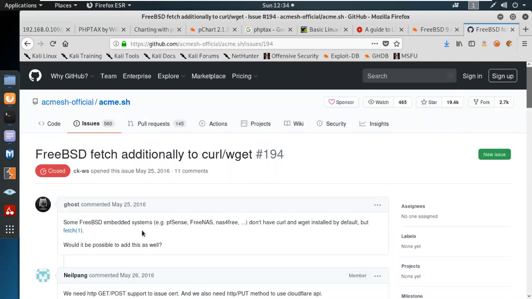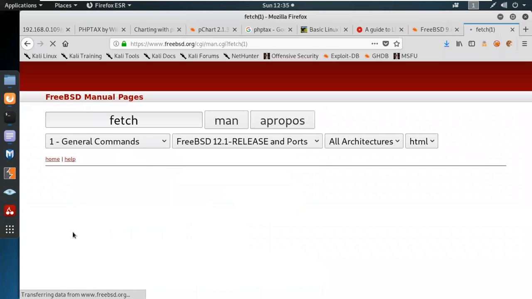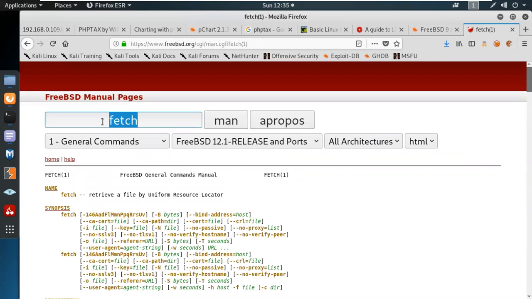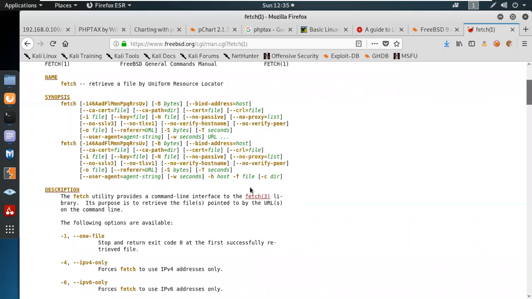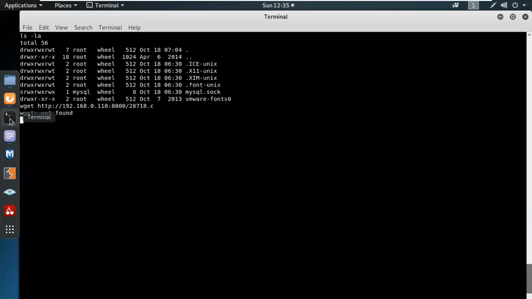Some FreeBSD embedded systems, for example pfSense, don't have curl and wget installed by default, but fetch is the correct word, which is basically used to fetch a file from the server side. The fetch utility provides a command line interface of the binary. Its purpose is to retrieve the files pointed to by the URLs on the command line. Let's use fetch.